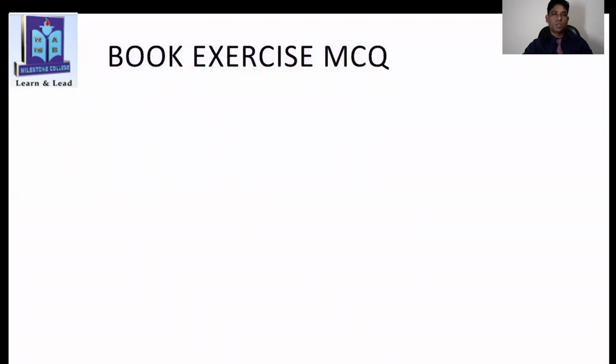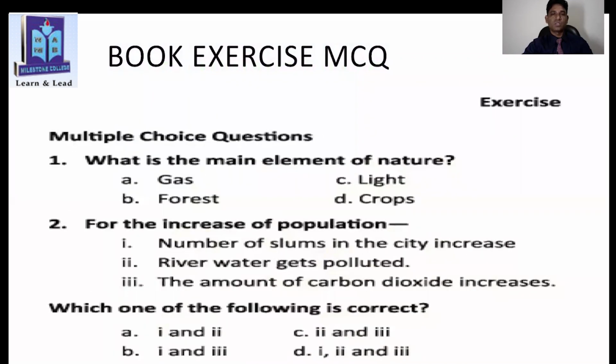Now, here your book exercise MCQ. Look, this is your book, multiple choice questions, so you have to say the answer, okay? What is the main element of nature? Can you guess? Do you have any idea? Okay. So answer will be here. Which one? Gas, light, forest, and crops. Yes, answer will be light, isn't it?